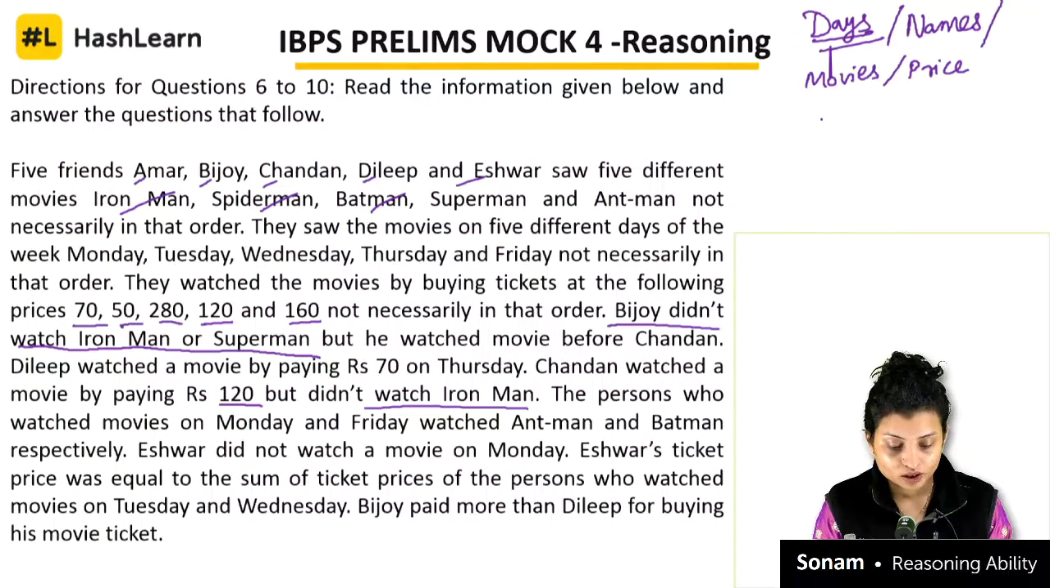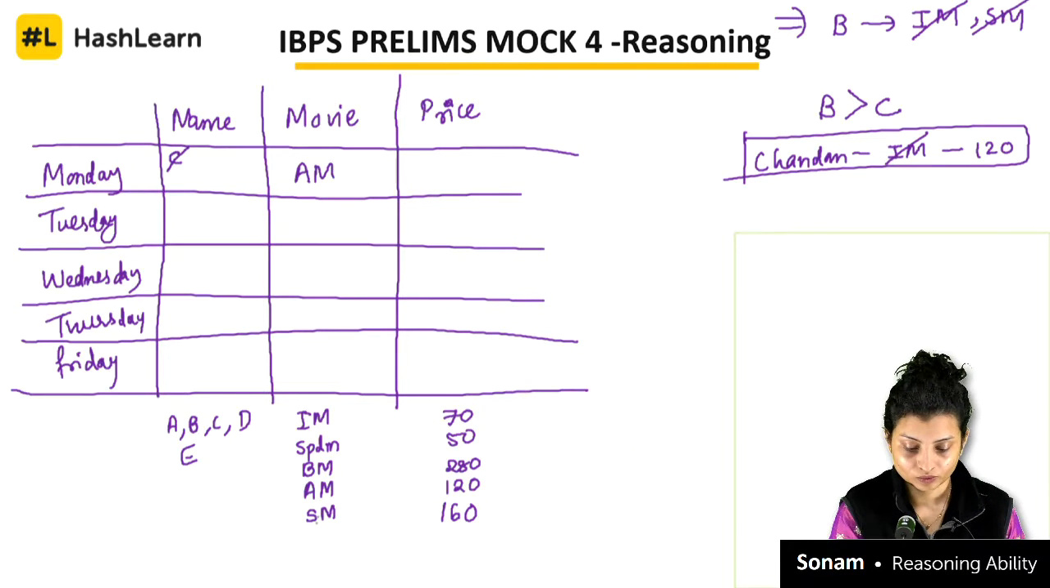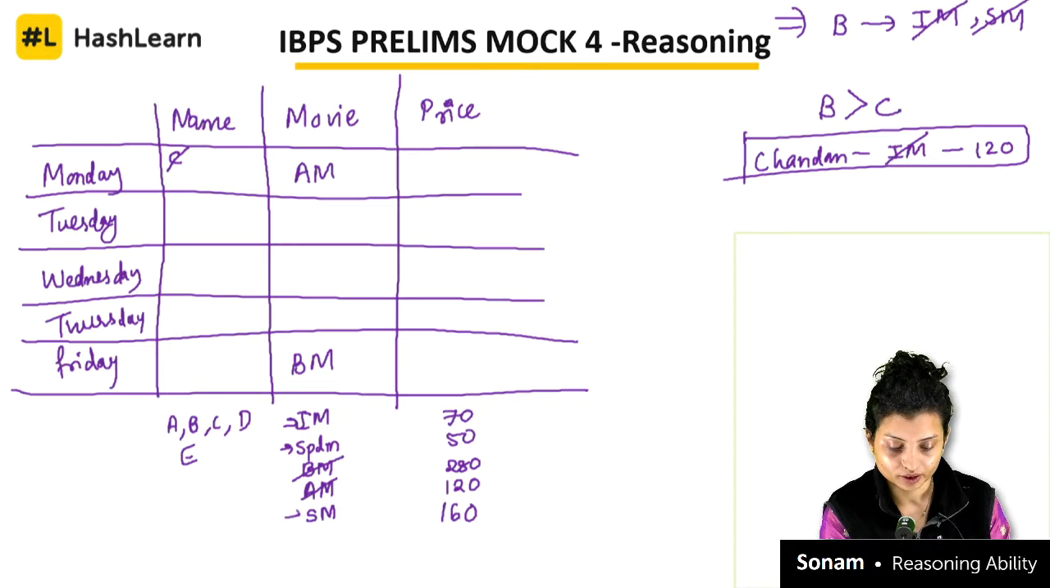Okay. The person who watched movie on Monday and Friday watched Ant-Man and Batman respectively. Now this statement makes my question solving very easy, because now I know that on Monday which one is that? Ant-Man, and Friday is which one? Batman. So Monday is Ant-Man and Friday is Batman. This is clear to us. Now only I have to fill which one? This 3 is left over to fill in.